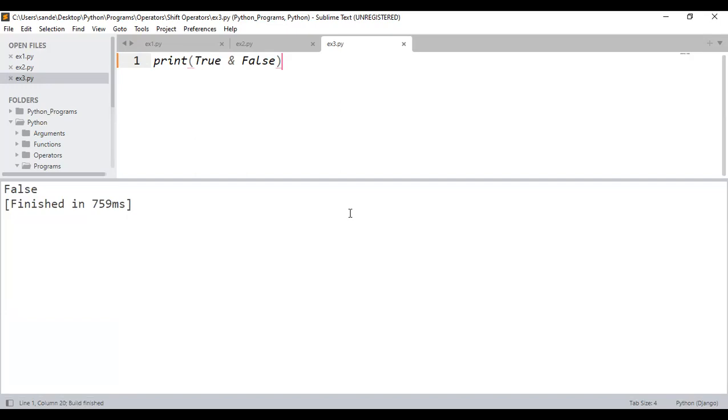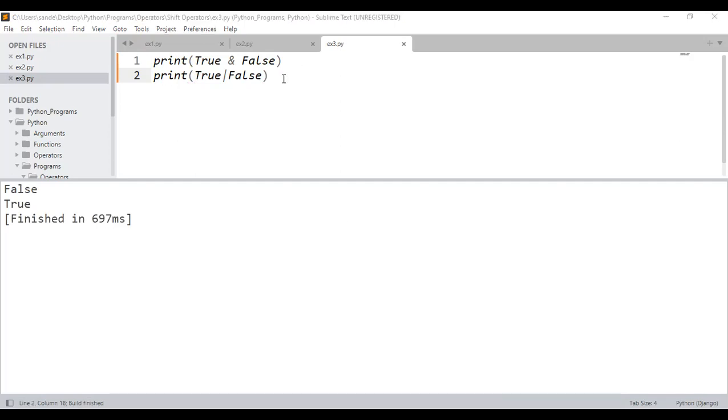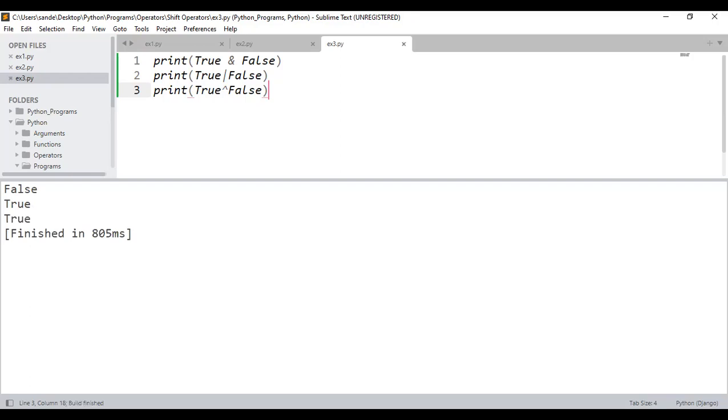Similarly, what is true or false? It is true itself. Why? Because if one of the bits is true, then it will be true. Directly you can guess the answer. Similarly, what is true XOR false? It is true itself. Please refer to the truth table whatever I have given.